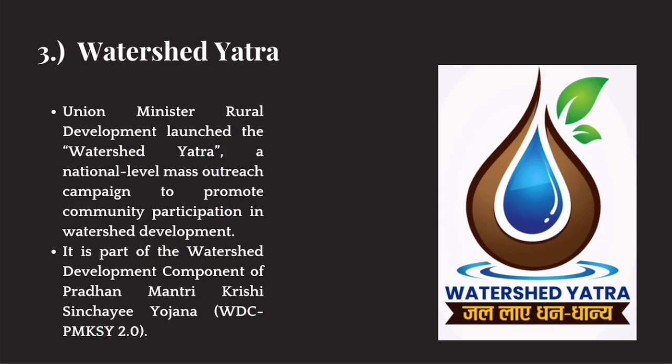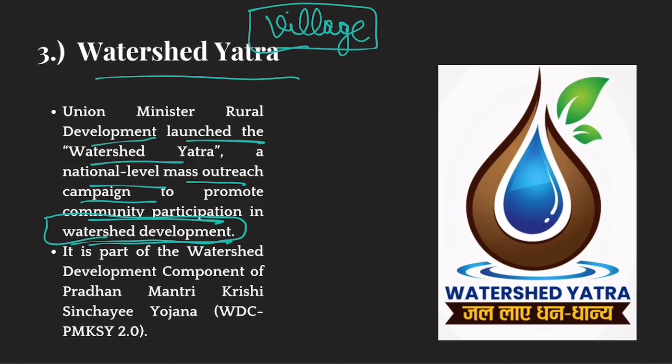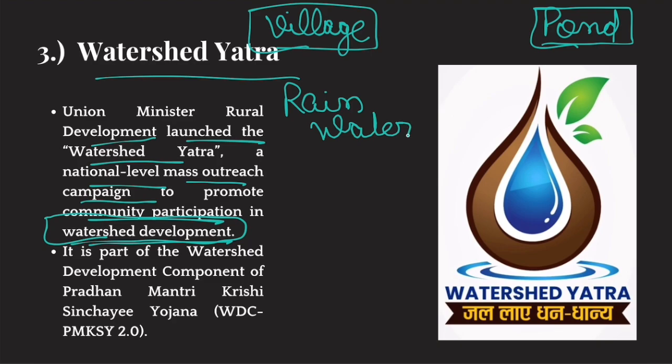Now let's move to topic number 3, which is Watershed Yatra. The Union Minister of Rural Development launched Watershed Yatra. It is a national-level mass outreach campaign. Basically, it is an awareness generation campaign to promote community participation in watershed development. You need to know what watershed development is. Let's suppose you have a village, and you have water scarcity problems in that village. You have a local pond in that village, but it is generally short of water. Now, what can you do? You can do rainwater harvesting. Whenever rainfall comes, you collect that water and fill your pond.